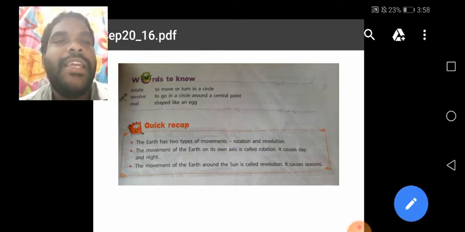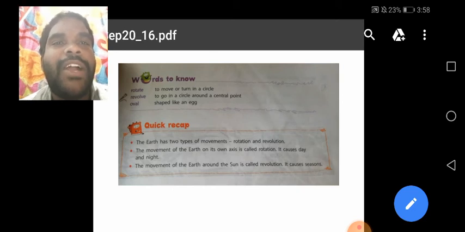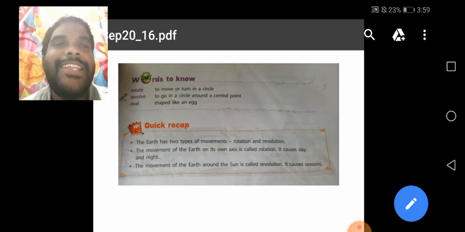Understand, children? Yes. See, children, here once again we remind the main points. The quick recap. The earth has two types of movements. One is rotation and the other is revolution. The movement of the earth on its own axis is called rotation. It causes days and nights. The movement of the earth around the sun is called revolution.